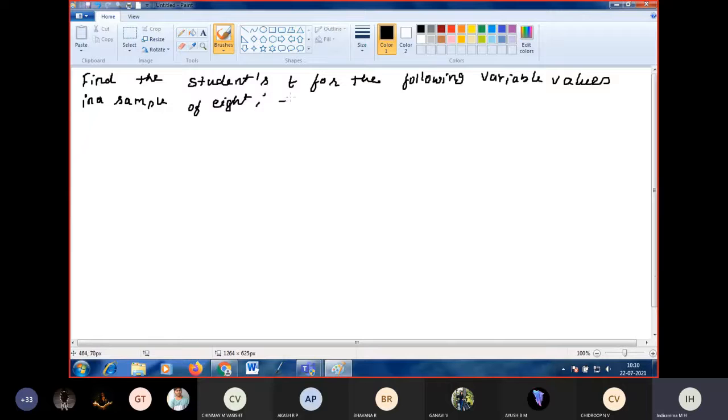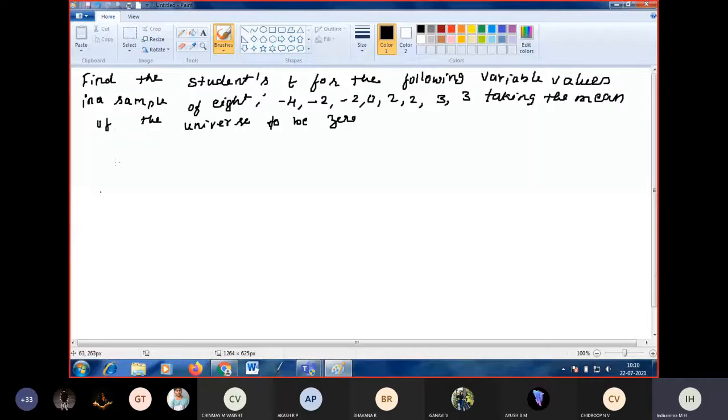So they are given the sample -4, -2, -2, 0, 2, 2, 3, 3. Taking the mean of the universe to be 0.